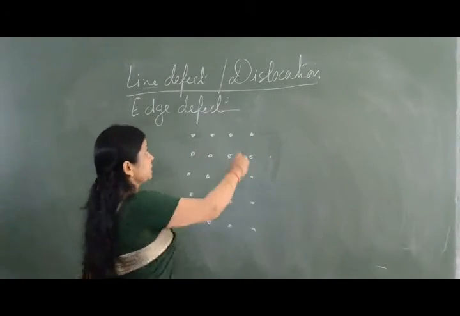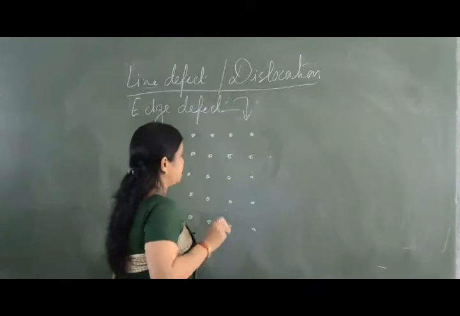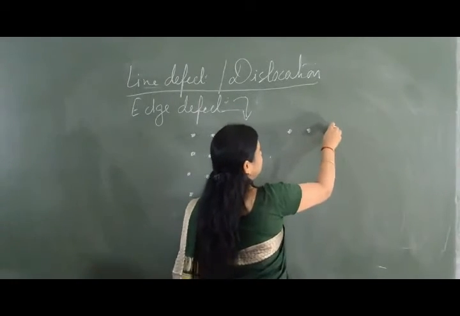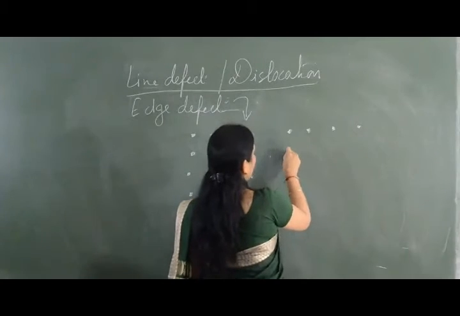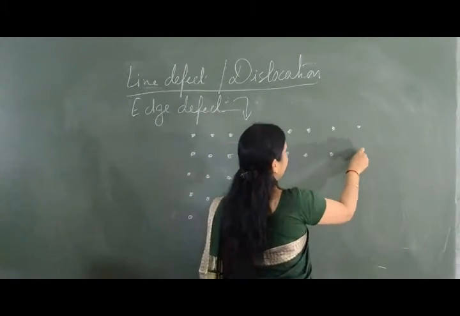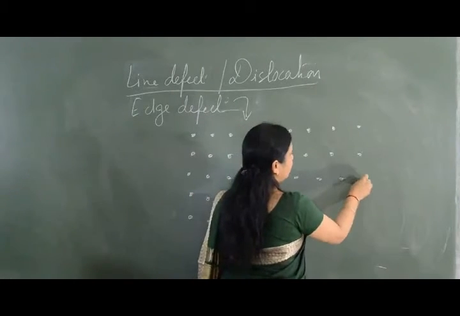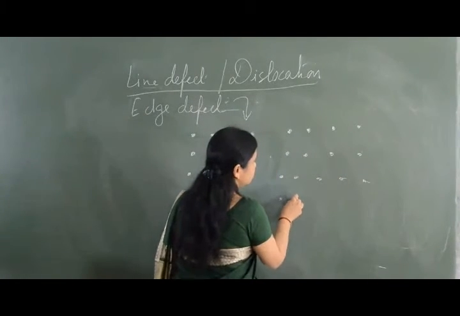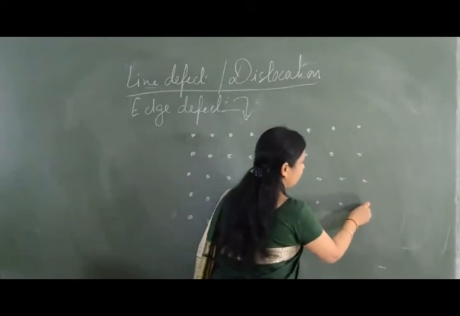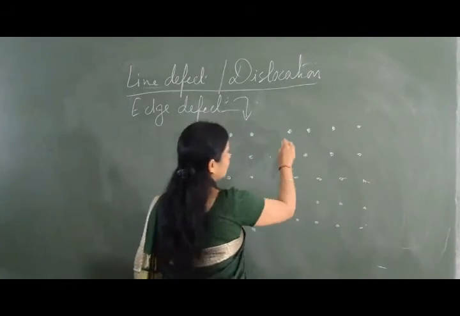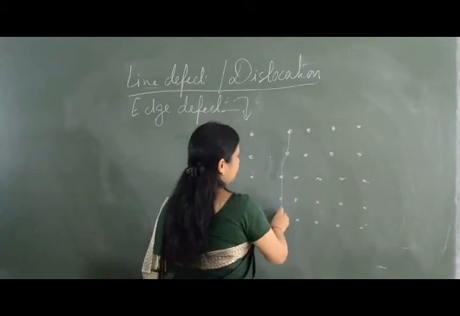Now if this crystal has a line defect, what happens here is the scene is going to change. 3, 4, then 1, 2, 3, 4, then 1, 2, 3, 4, 5, 1, 2, 3, 4, 5, and same here. So what is happening is like this.